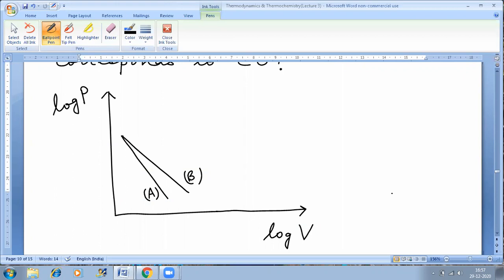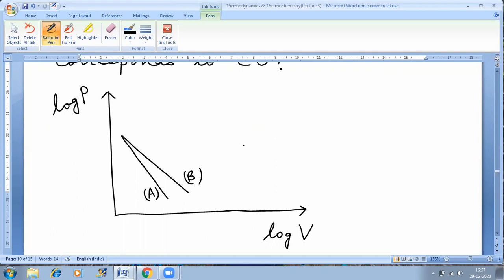If you look at the x-axis and the y-axis, you will understand that these are straight lines, and they have a particular value of slope. They will have some value of slope and an intercept, because the lines are straight.